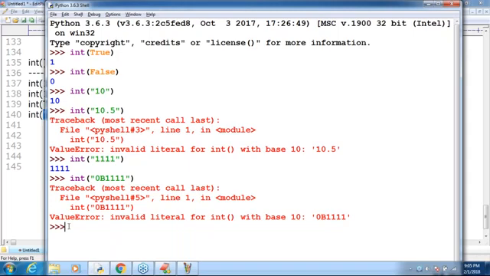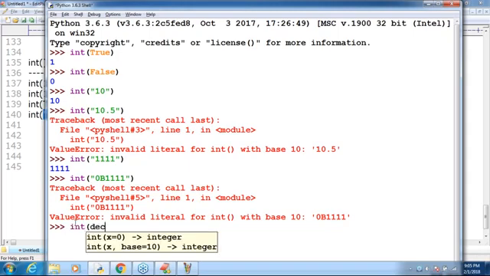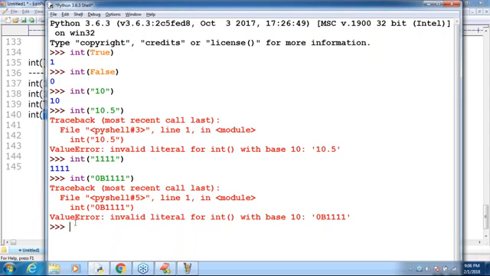Sir, Cohen is asking a wonderful question. Yesterday we discussed DEC, BIN. No, we didn't discuss DEC. We covered BIN, OCT and hexadecimal.